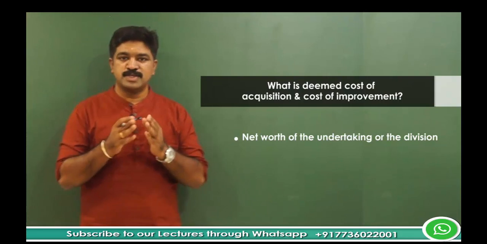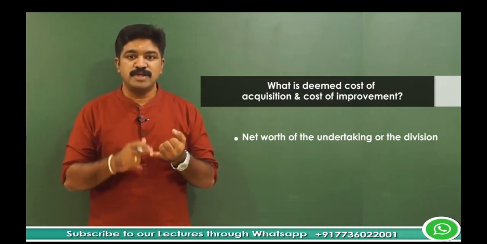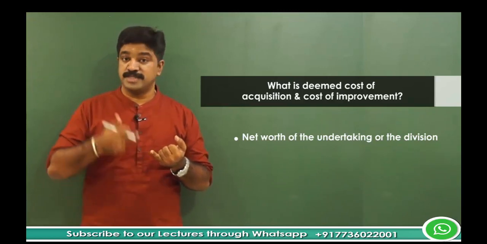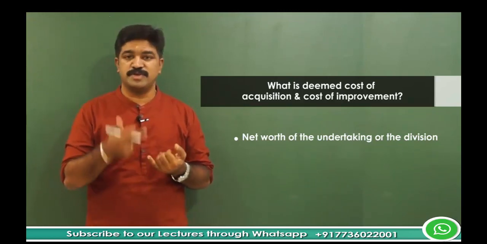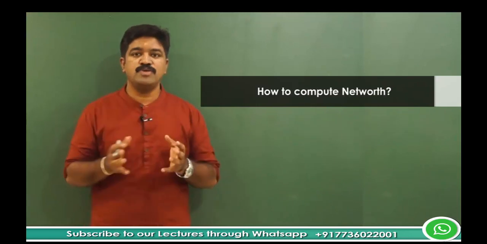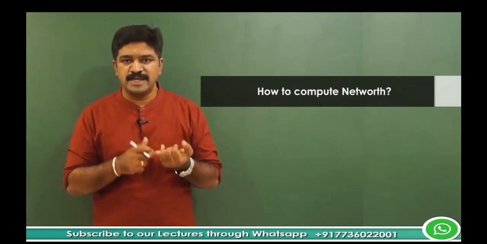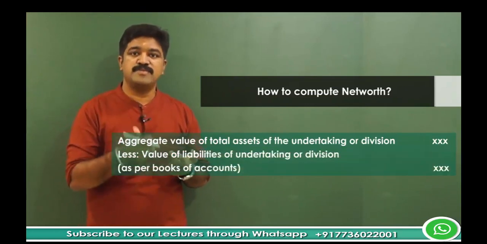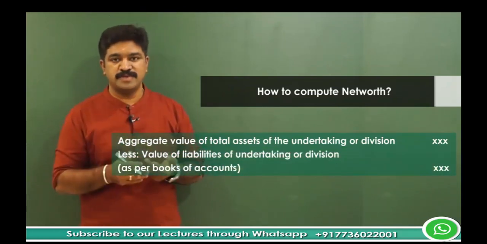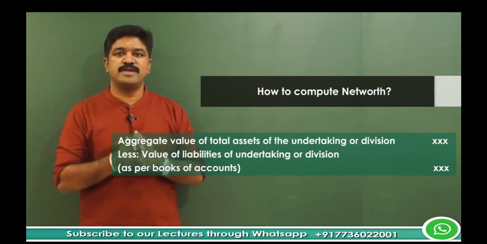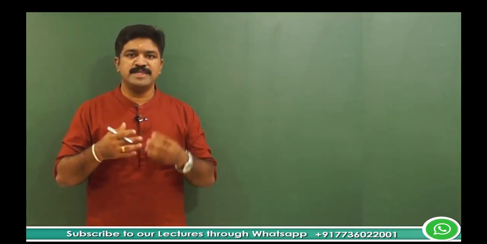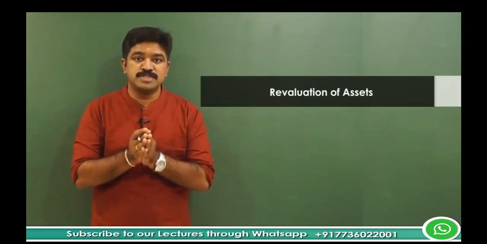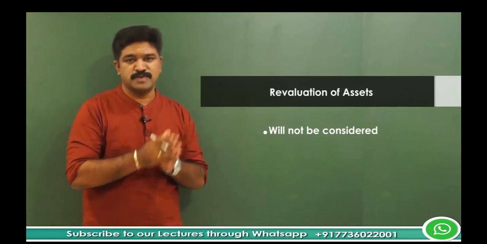So what is net worth? It is the net worth which is considered as deemed cost of acquisition and cost of improvement. So how to compute this net worth? It is simple. Take the aggregate value of the assets of the undertaking, reduce it by the value of the liabilities of that division as per books of account. So you get net worth. And if there are any changes in value of assets on account of revaluation of assets, those changes will not be considered in this net worth calculation.